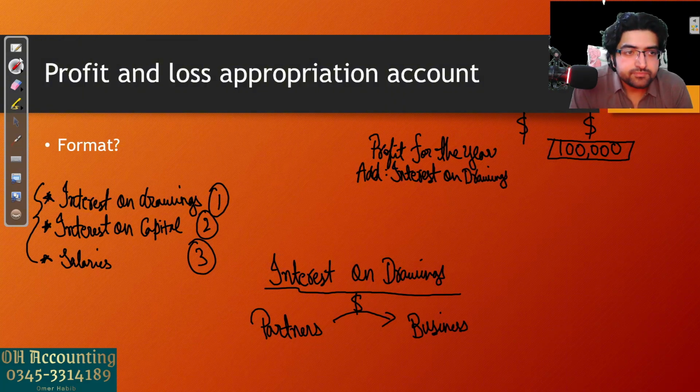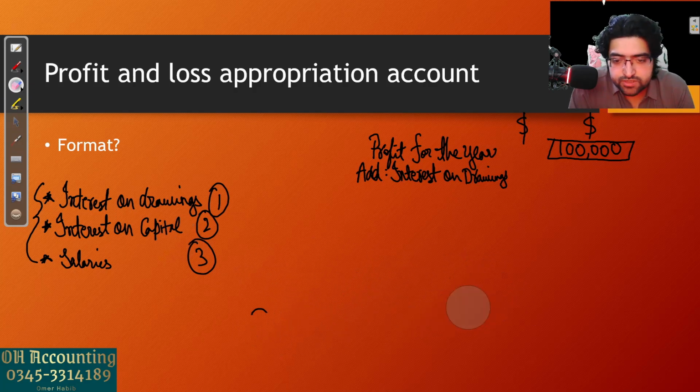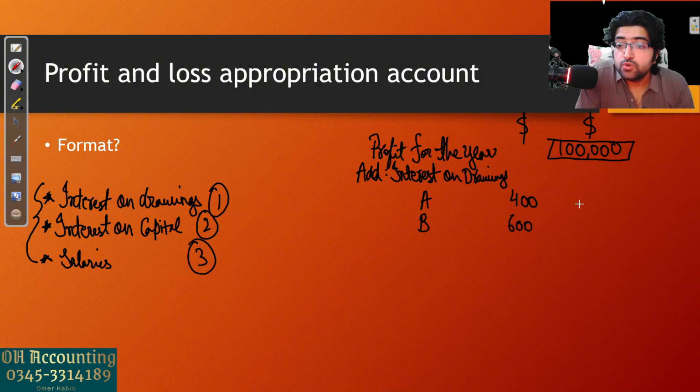Let's suppose partner A is supposed to pay $400 interest on drawings and partner B is supposed to pay $600 interest on drawings. So combined it is $1,000.